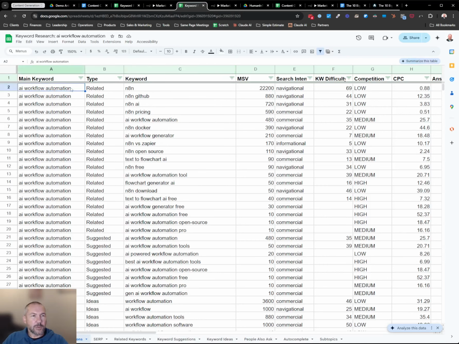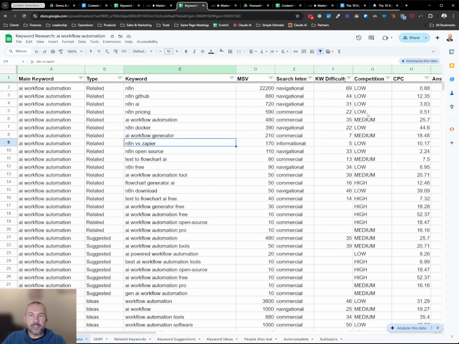So AI workflow automation, what are the related keywords? N8N, that's a big topic for workflow automation right now. It gives us monthly search volume, and tells us what someone's intent is when they're searching for this term. Are they just trying to find information about N8N? Is it commercial, do they want to go buy it? Are they looking for information on a couple different things?